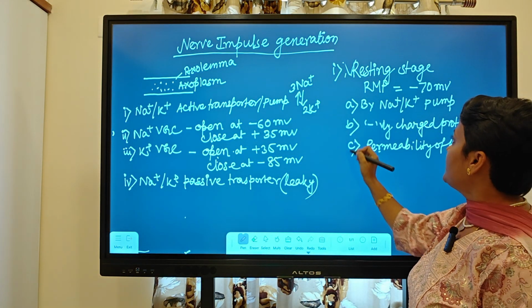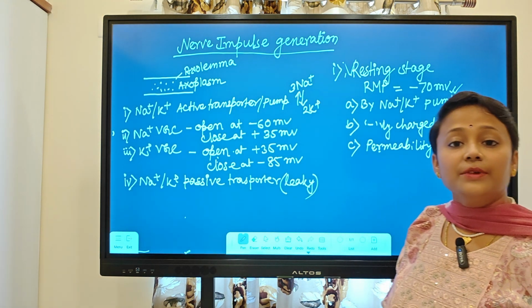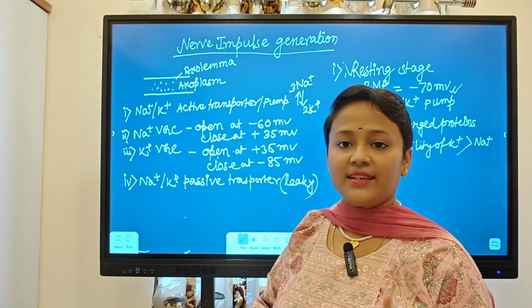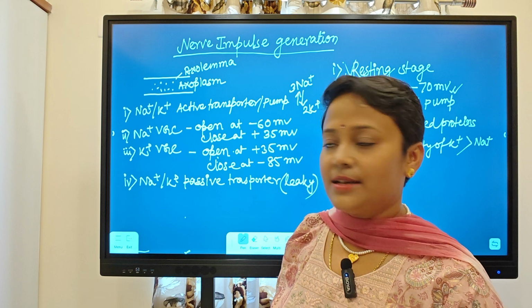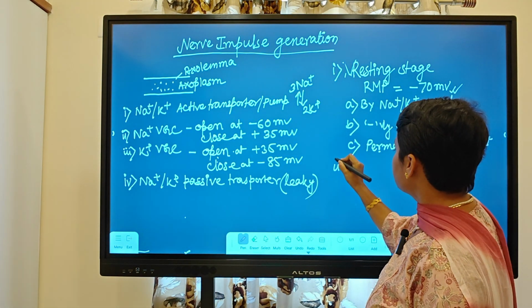Now, by these three ways, the resting membrane potential is minus 70 millivolt. Now, the next step is very interesting. The next step is depolarization. It is also called the polarized state, and the second stage is called